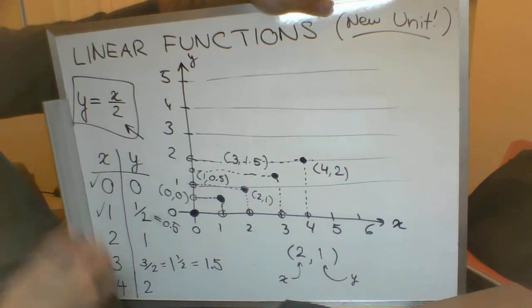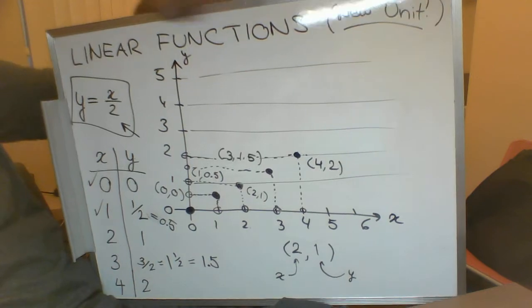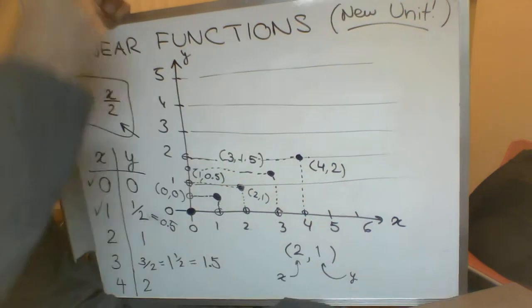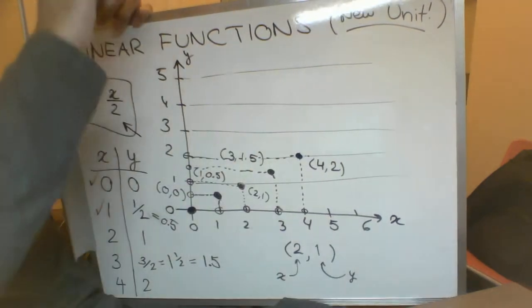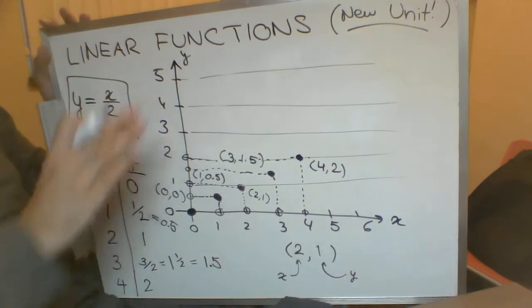Those are all the points that we have right now. Obviously, we could keep going. We could put in 5 or 6 or 10. Our graph is certainly big enough that we could put in another one for 5 and 2.5, or 6 and 3. But we'll leave it at the 5 dots that we've got right now.